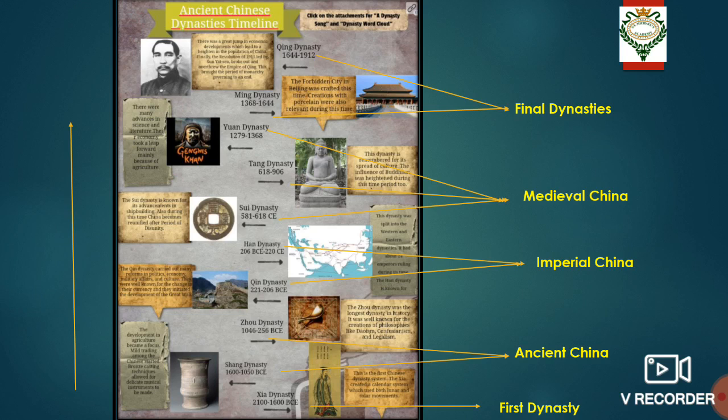So, here you can see the famous dynasties that ruled in China. The first dynasty to rule in ancient China was the Xia dynasty. After that comes the phase of ancient China, and Chinese civilization began along the Yellow River in the Shang era. This is during the rule of the Shang dynasty, and after that came the Zhou dynasty.